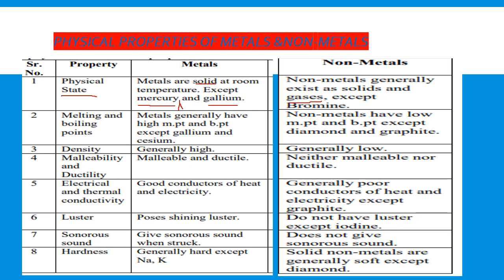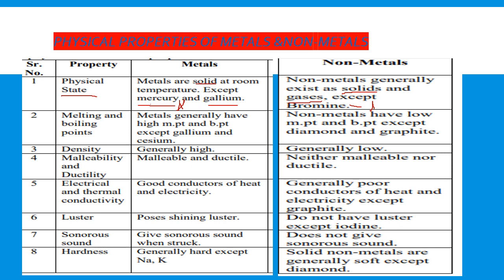Some of the non-metals, such as carbon, phosphorus, sulfur, iodine, they are in the solid form. Except bromine. Bromine is the only one non-metal which is present in liquid state. So the metal which is in liquid state at room temperature is mercury, whereas liquid non-metal is bromine.